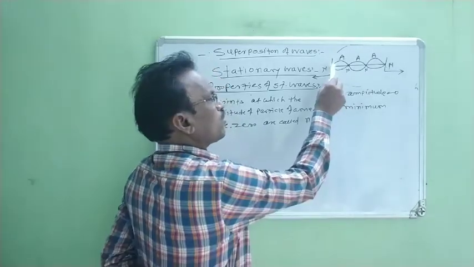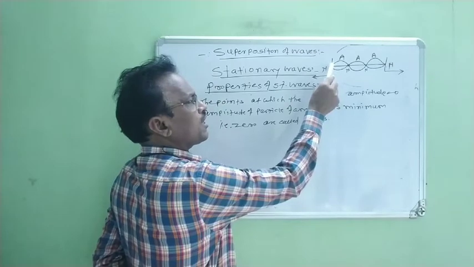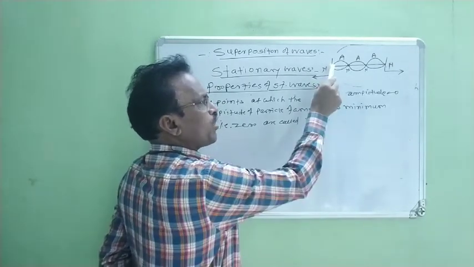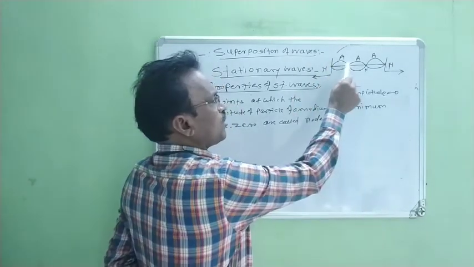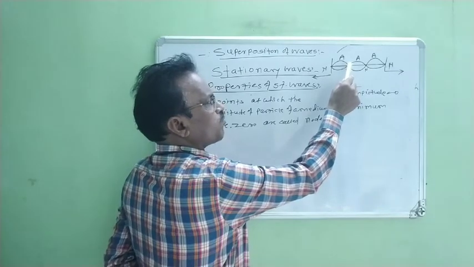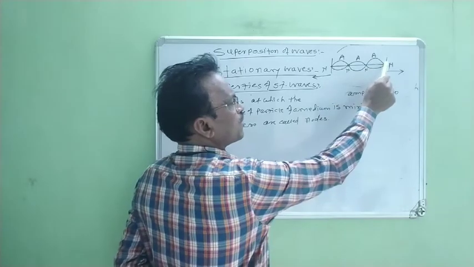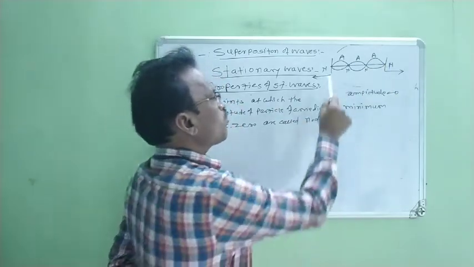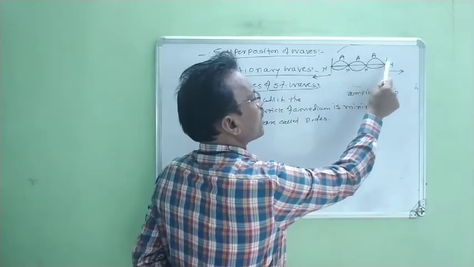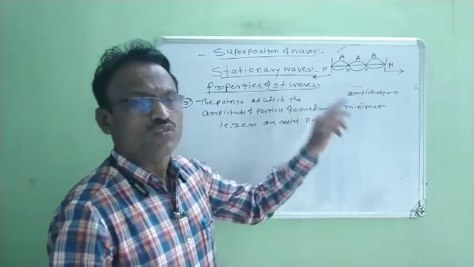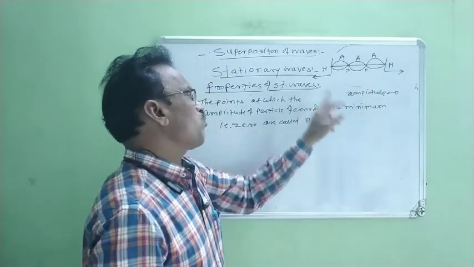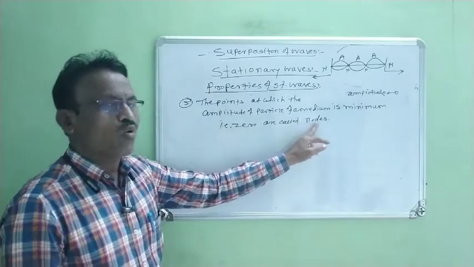Now, this particle does not vibrate, meaning the amplitude of this particle is 0. Therefore, this point is known as a node. Again, this particle does not vibrate, meaning the amplitude of this particle is 0. Again, this particle has amplitude 0. Therefore, all these non-vibrating particles whose amplitude is 0 or minimum, these points are called nodes.